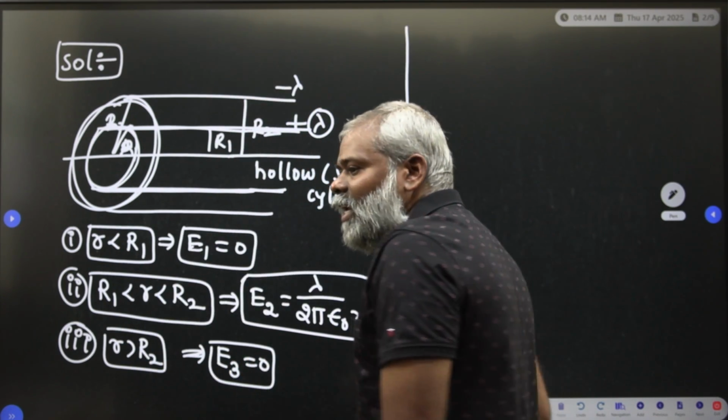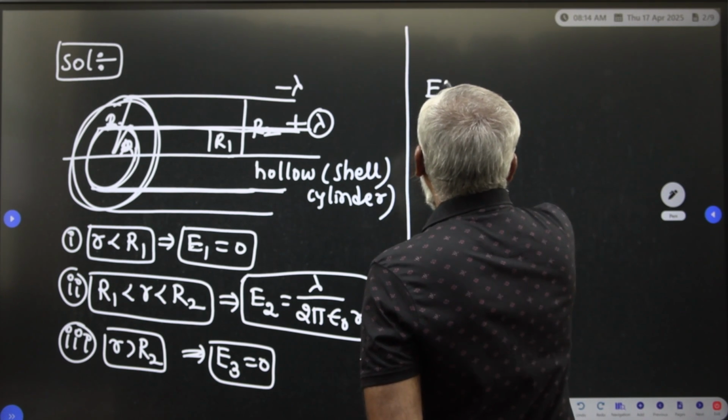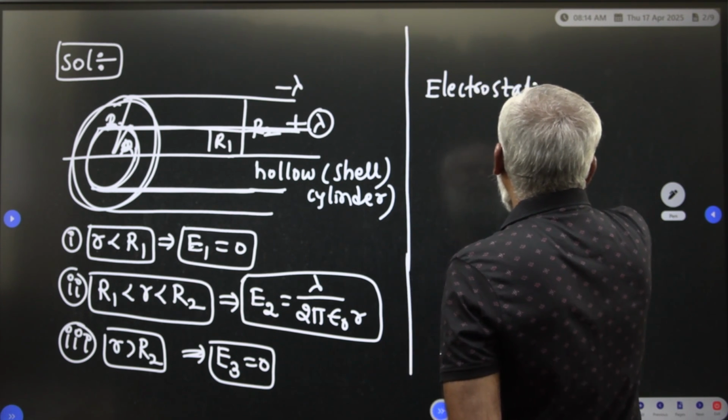But the thing we need to calculate is the electrostatic energy.